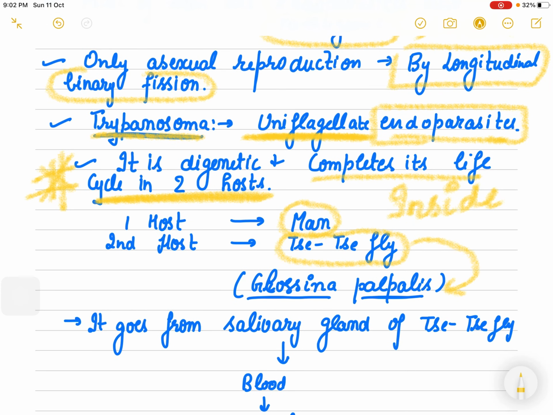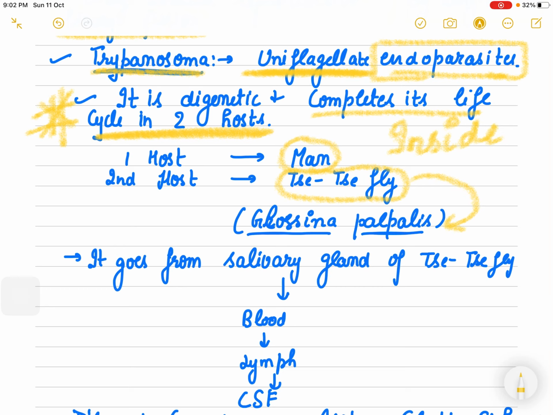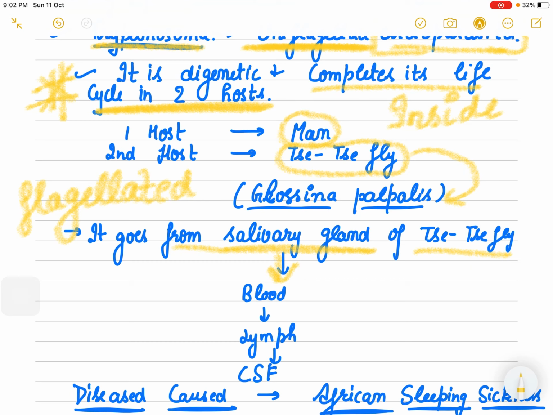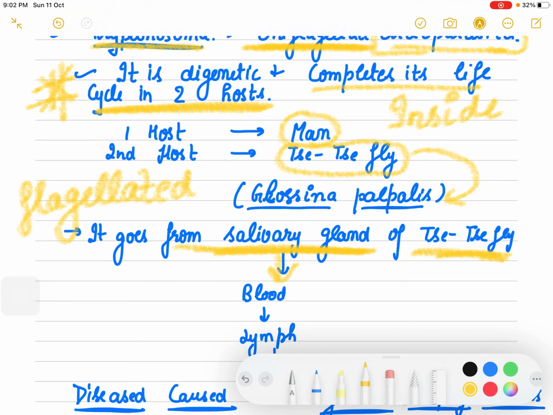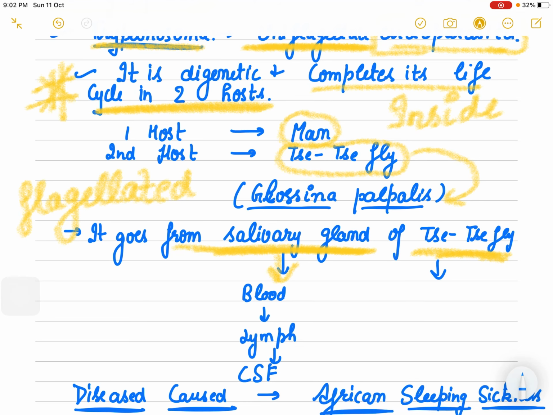And how does this flagellated protozoan, Trypanosoma, travel? It goes from the salivary gland of the tsetse fly to enter the blood of the human, because the tsetse fly is a blood sucking fly.